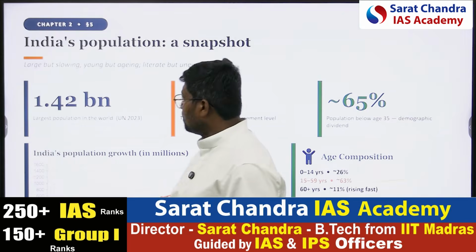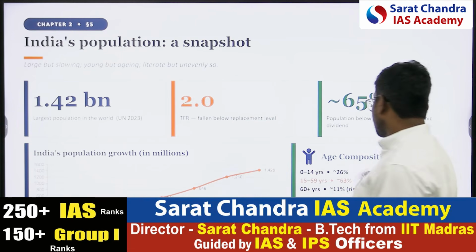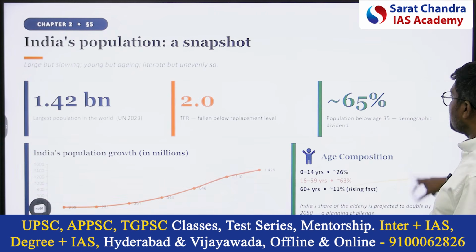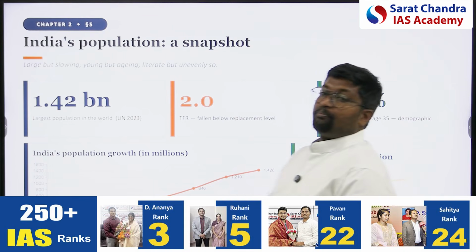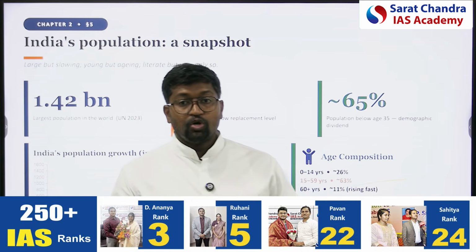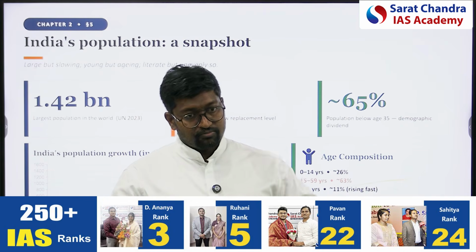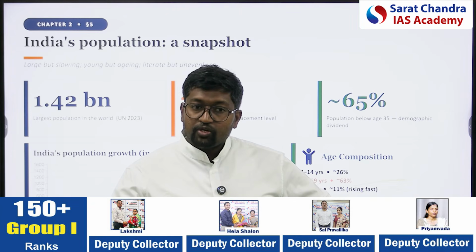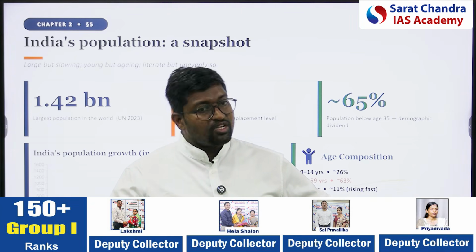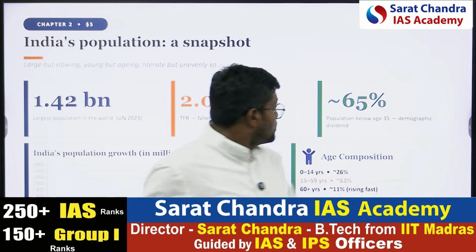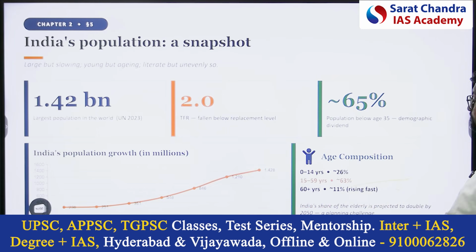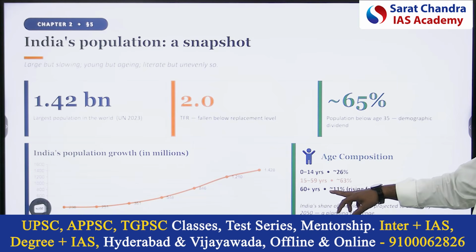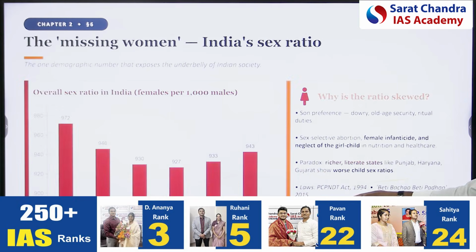Are you understanding this? So demography, what we'll be discussing? See, demographic dividend. What is demographic dividend? The number of people who can contribute to the economy, who can contribute to the growth of the nation. That is demographic dividend. Young population. So in India, the population below the age of 35 is how many people? 65%. So this is the age composition in India.